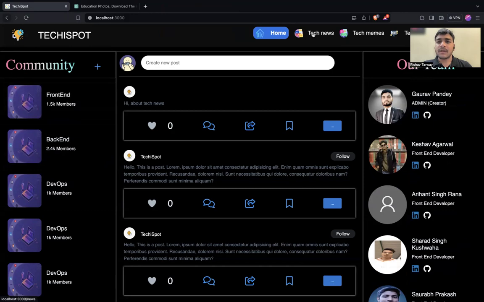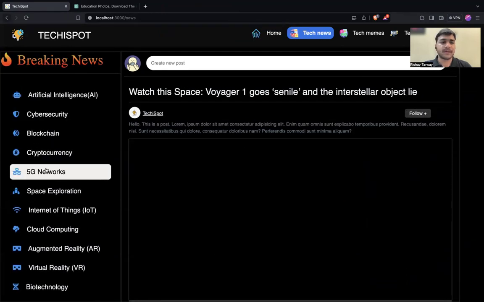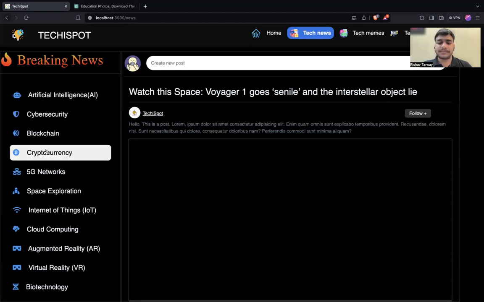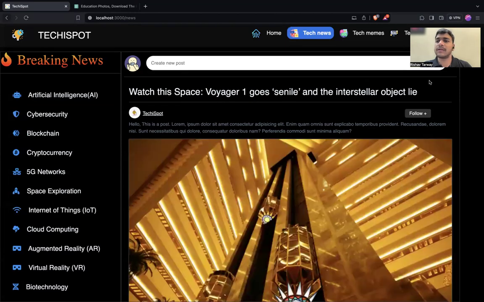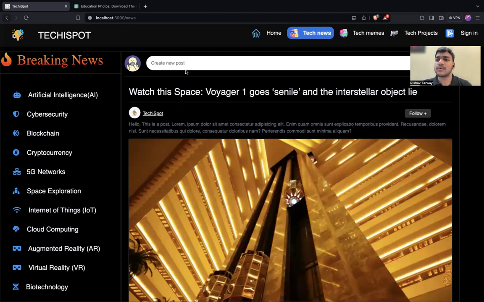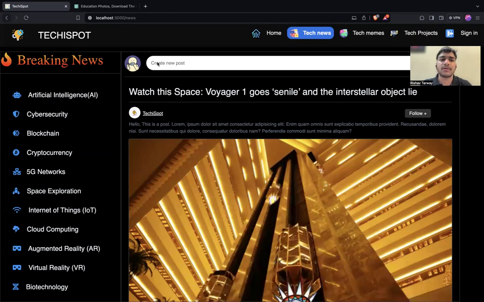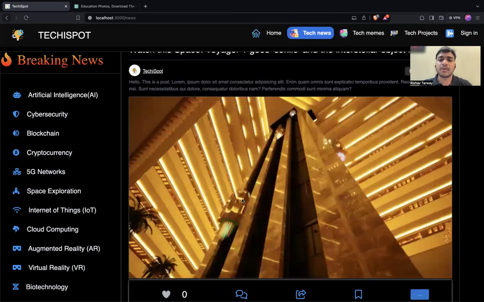The next section we have is the tech news section. Whatever the latest news in the era of technology will be listed here, and you can select the particular choice and field of interest in the tech news, and that will be displayed to you. The middle section also lets you, if you have any post or latest news you want to share with all the members of this community, simply create a post and it will be visible to all the community members.